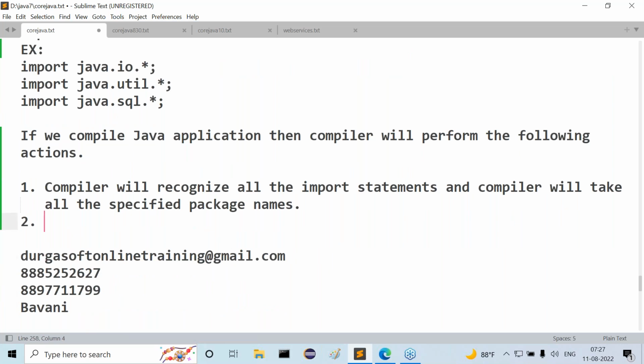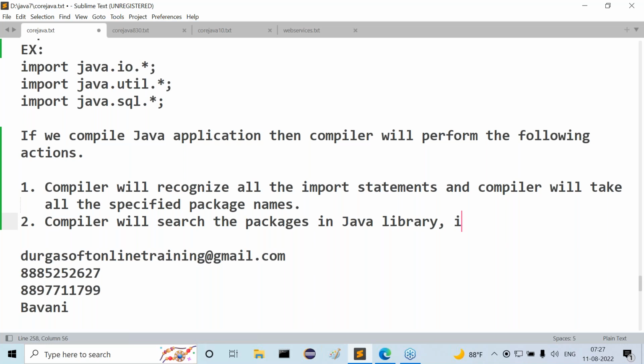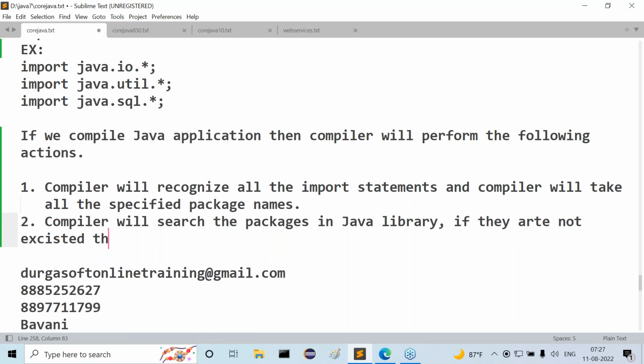Then after that, the compiler will search the packages in the Java library.